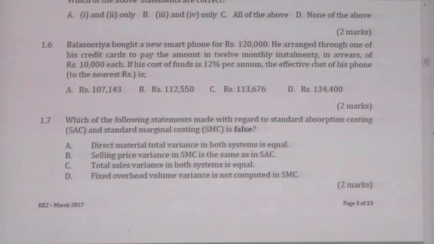To get the value of the phone, what do you need to do? You need to eliminate the interest portion in each installment by discounting, as I explained. Then you will have the present value of the installments, 112,550. 112,550 is the phone value, and the balance you have paid is for the interest, right? Because they are asking the effective cost of the phone. Effective cost is 112,000 once you discount it.